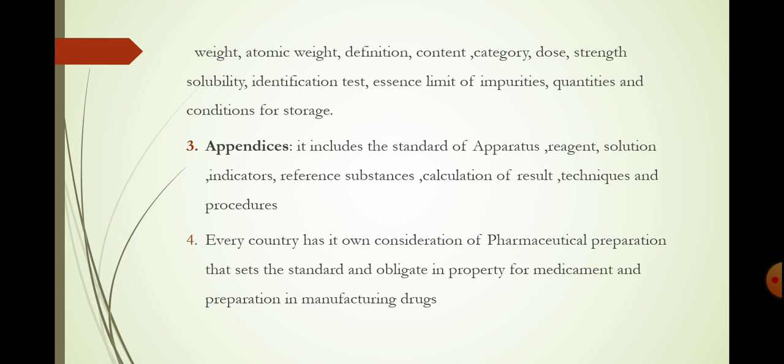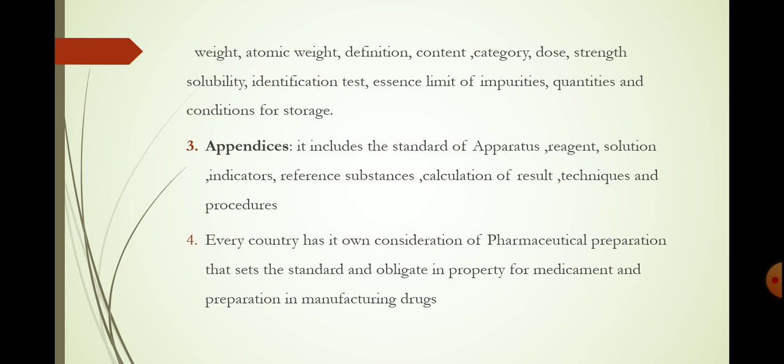Each country has its own pharmacopoeia, a book of standards for pharmaceutical preparations to be used in that country. For India, the Indian Pharmacopoeia is used.